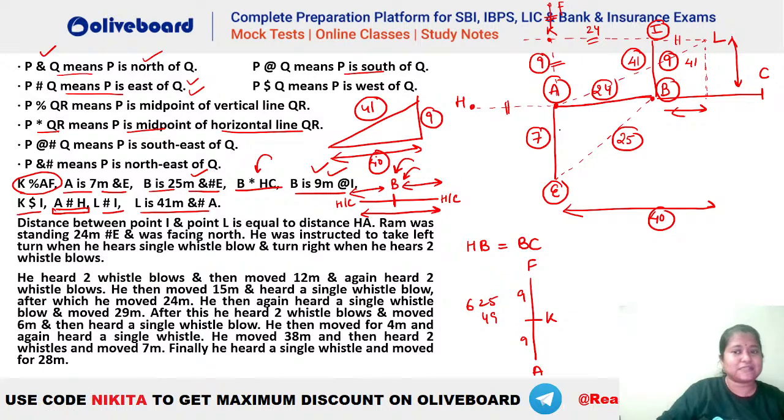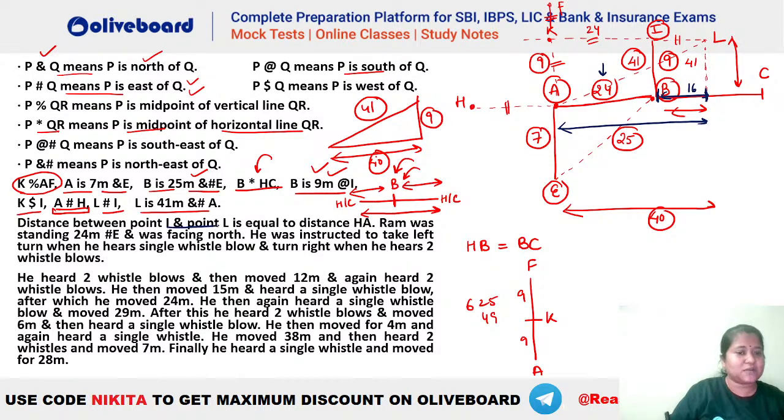ठीक है, अब यहाँ पर और देखो क्या दे रखा है. So once you get this as 40, okay, you can find the remaining one, that is this value, because you can see this is 24. ये कितना था? 24 था. That means this has to be how much? This has to be 16. ये कितना आ जाएगा? 16 आ जाएगा. Because this total is 40, this AB is 24, so that value will be 16 here.